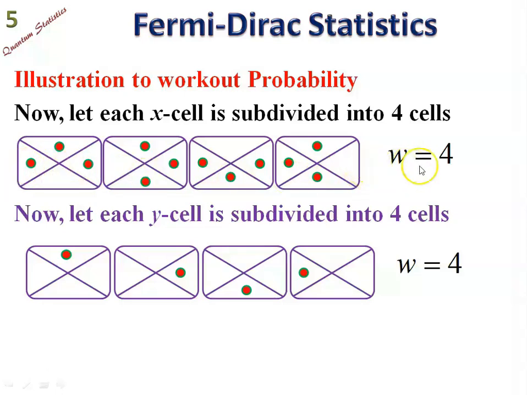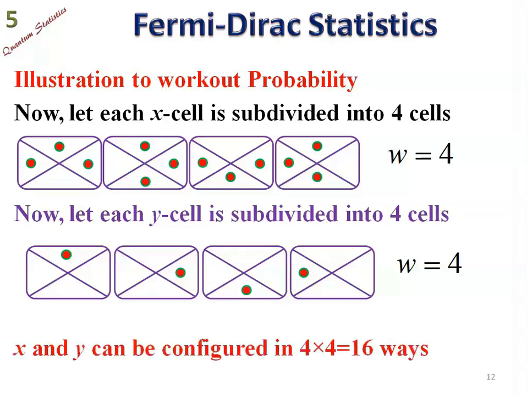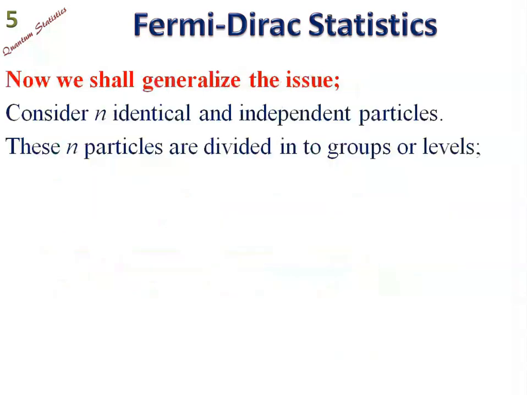Therefore, we have 4 and 4 ways of doing things for X cell and Y cell respectively. If we take this together, we have 4 into 4, 16 ways of having distribution in X and Y cell simultaneously. Now, we can generalize this issue.